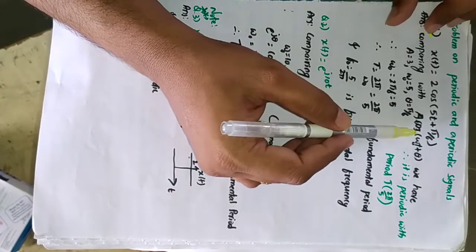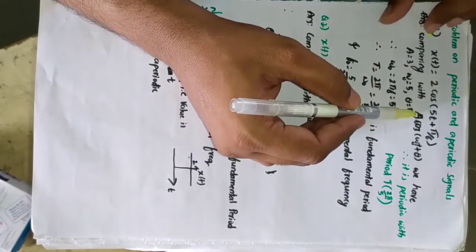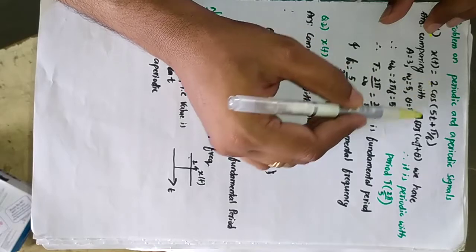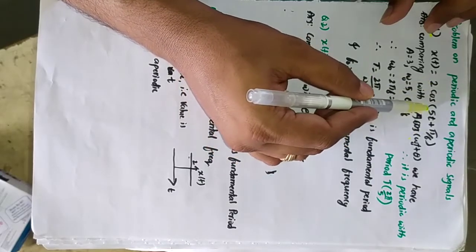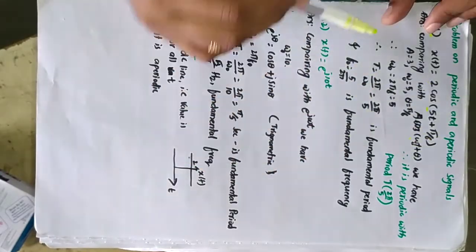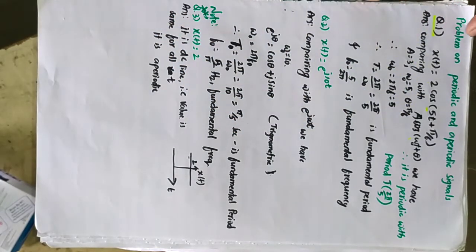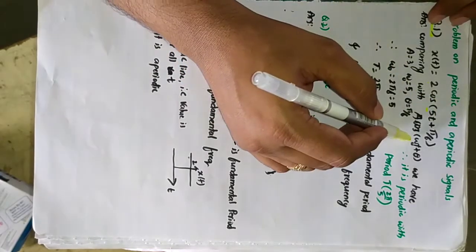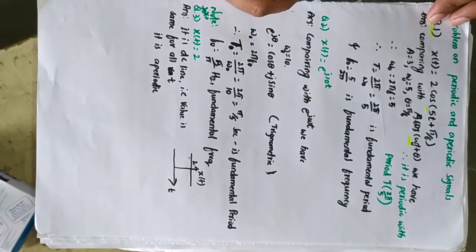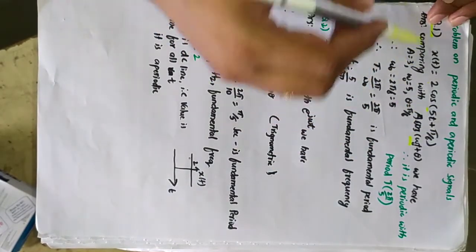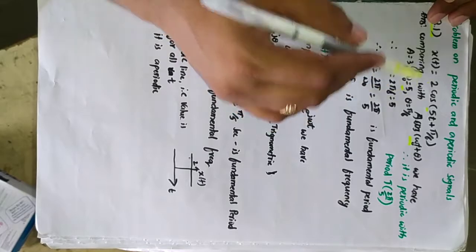Just comparing the values here, capital A, that is amplitude, is equal to 2, omega naught is equal to 5, and theta is equal to pi by 6. To find out whether the given signal is periodic or aperiodic, we need to look only at this frequency, omega naught. So here omega naught is equal to 5.